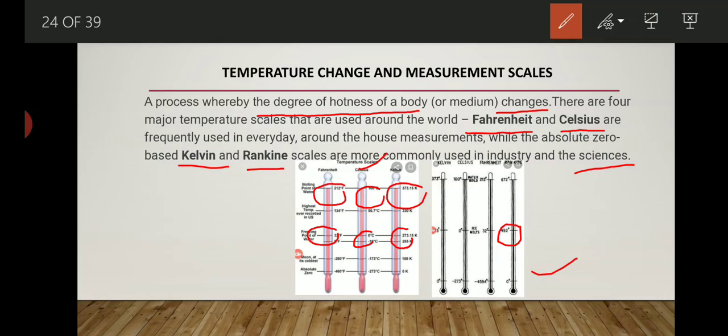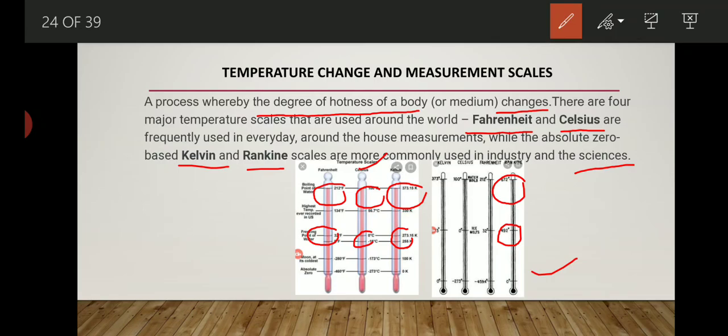So this is the difference in the different scales of temperature, taking water as an example. When we measure the boiling point of water through Rankine scale, we find that at 672 Rankine water boils, means at 672 on the Rankine scale water starts boiling and is converted into vapor.